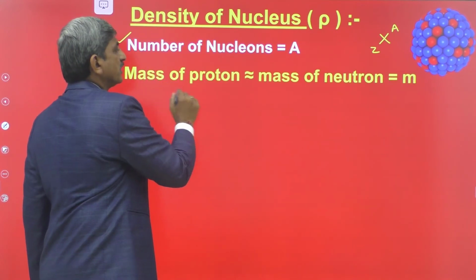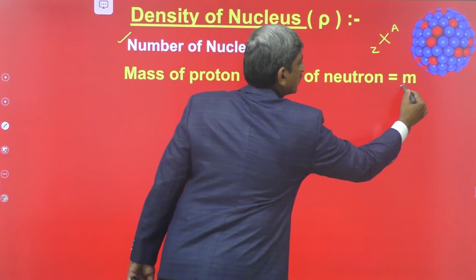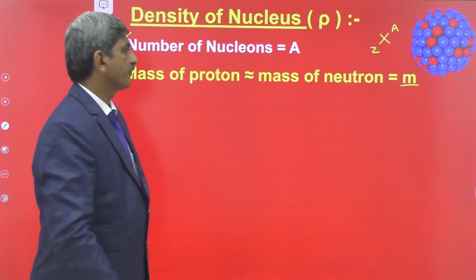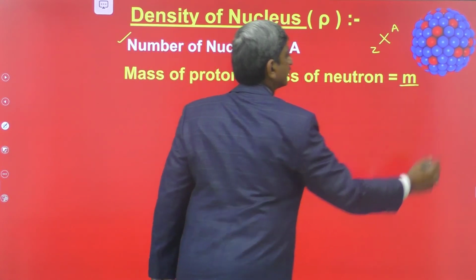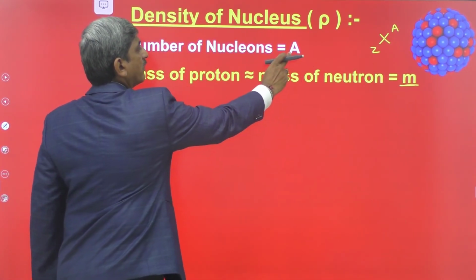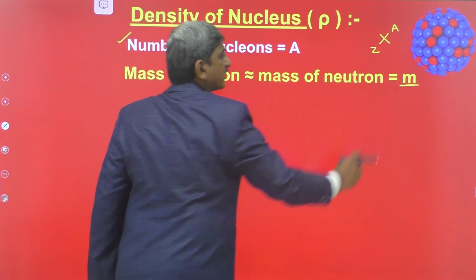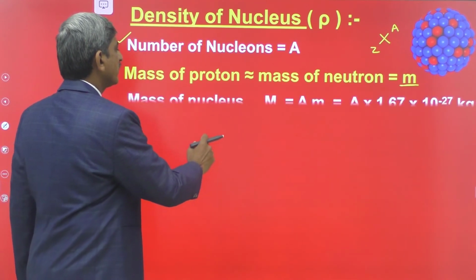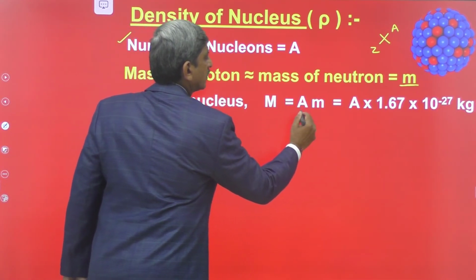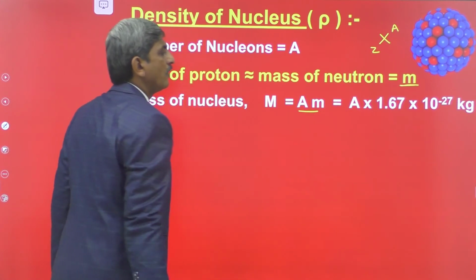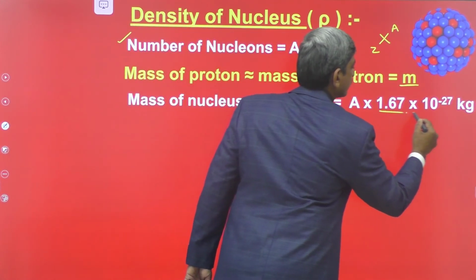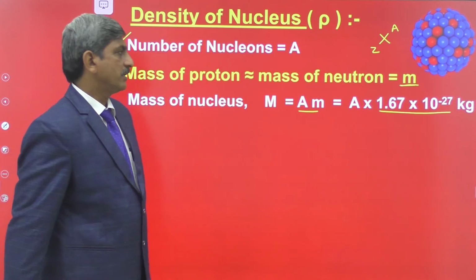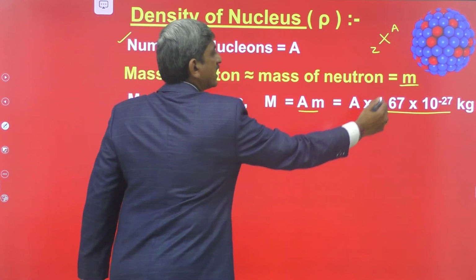Let us assume that the mass of the proton is equal to the mass of the neutron, equal to small m, which is nearly equal to 1 atomic mass unit. We know the total number of nucleons and also the mass of each nucleon. Then we calculate the total mass of the nucleus. The total mass of the nucleus is equal to A m, that is A into 1.67 into 10 to the power of minus 27 kg, which is nearly equal to A atomic mass units. So it gives the mass of the nucleus.